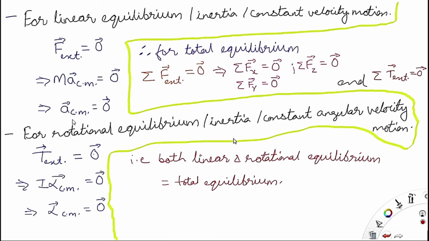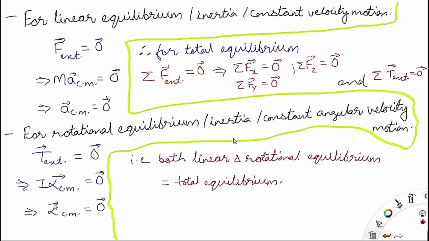Now for rotational equilibrium we should have a constant angular velocity, whether it's 0 or a constant angular velocity, whatever it is, it will be a constant. So in that case, the external torque applied on the body is equal to 0. Now this external torque will give a reactive term, I alpha_cm, that is also equal to 0, because the external torque is equal to 0, so the internal stresses are equal to 0. So I alpha_cm is equal to 0, and I is also a scalar quantity, that's why alpha_cm is equal to 0.